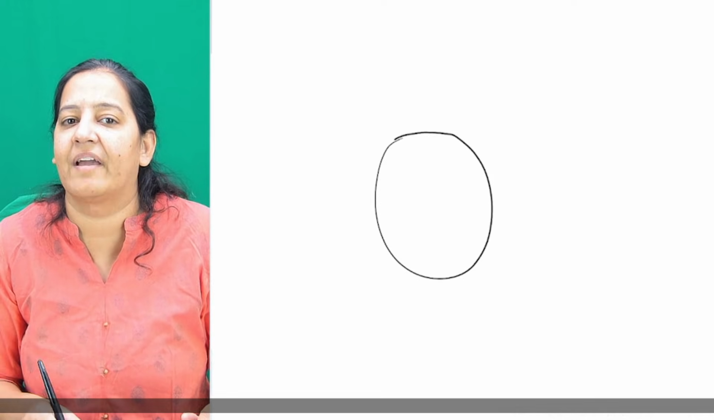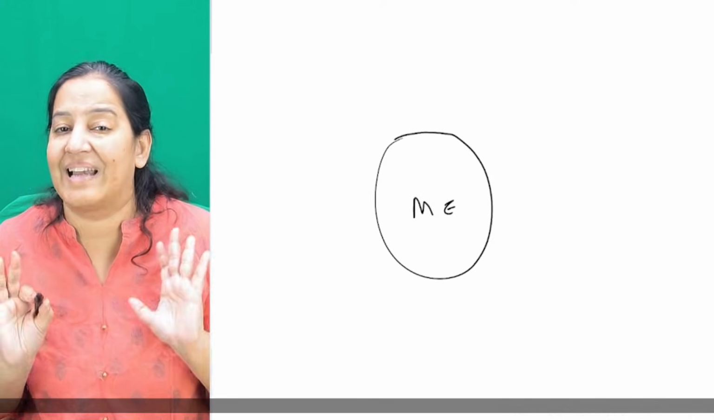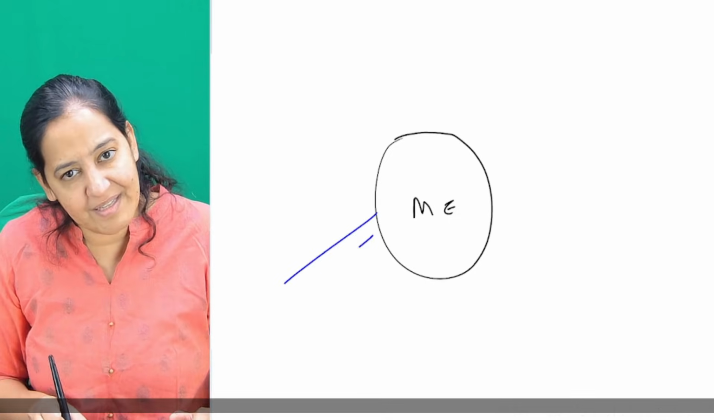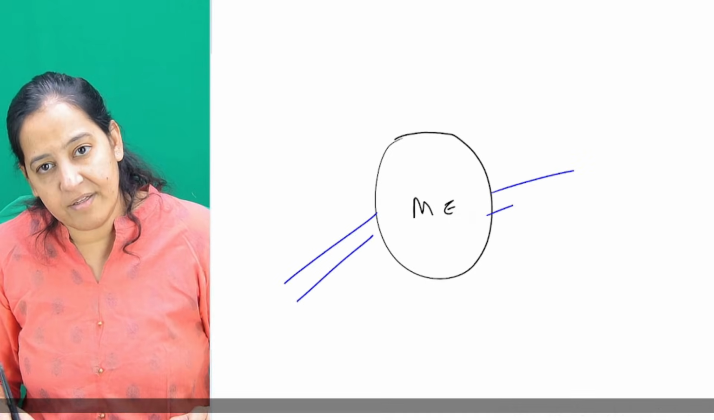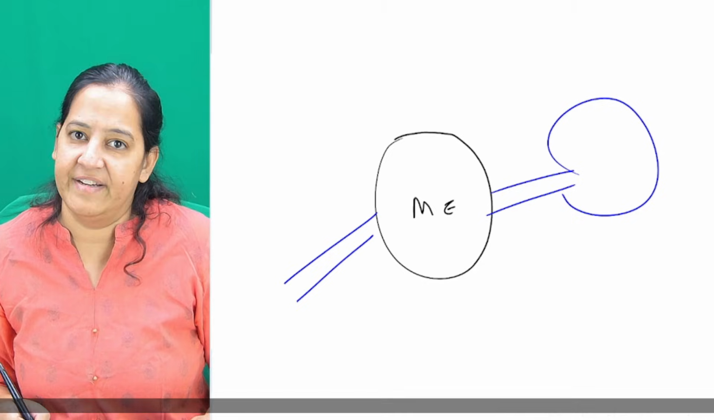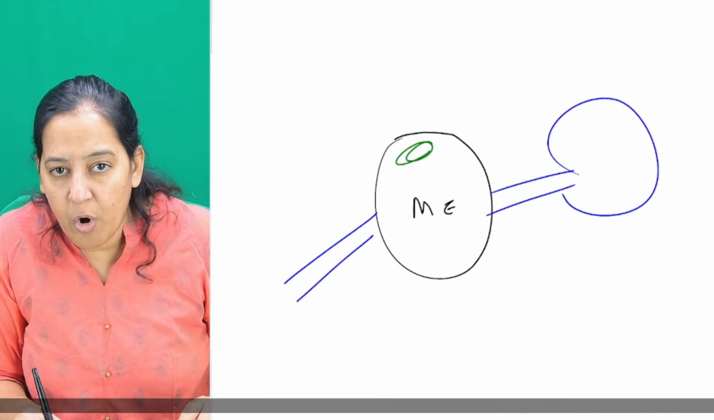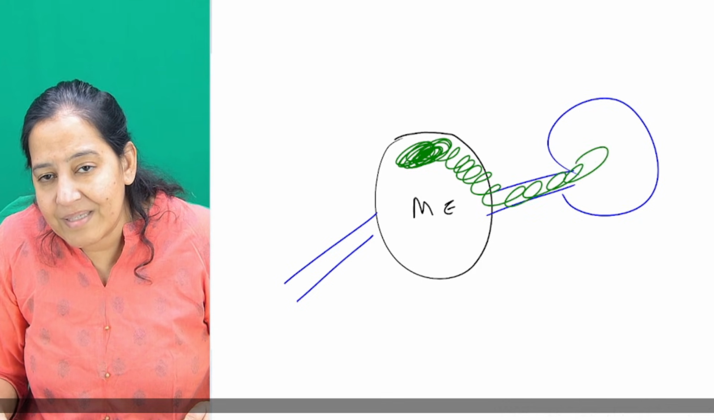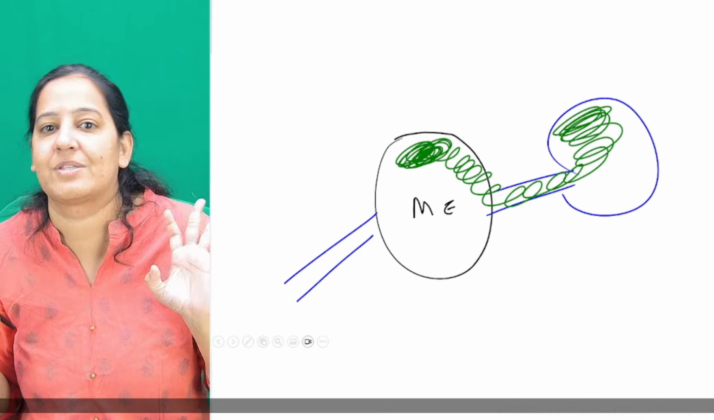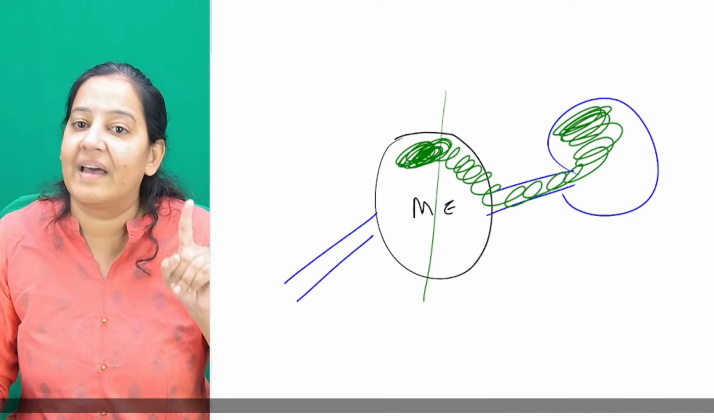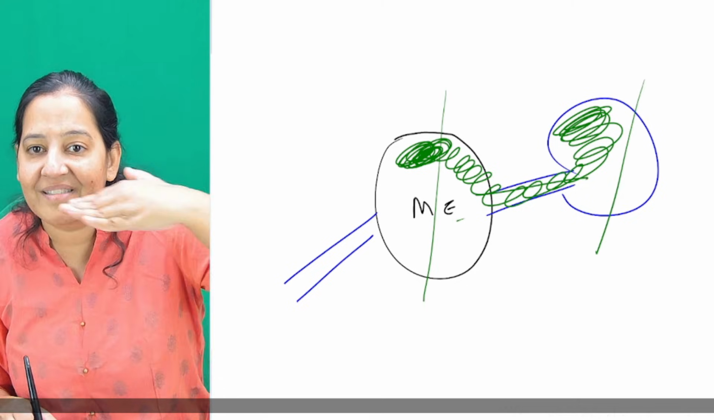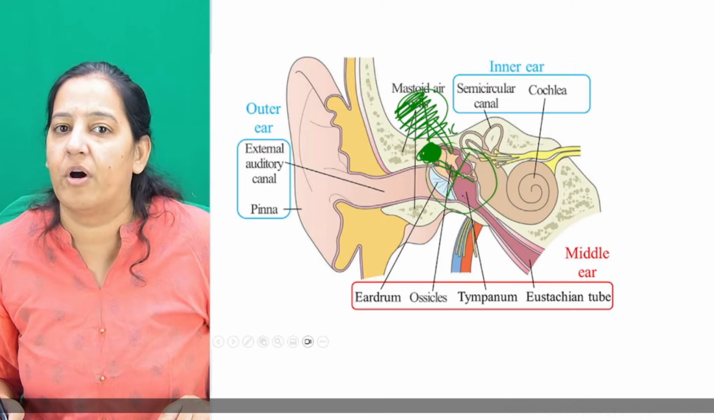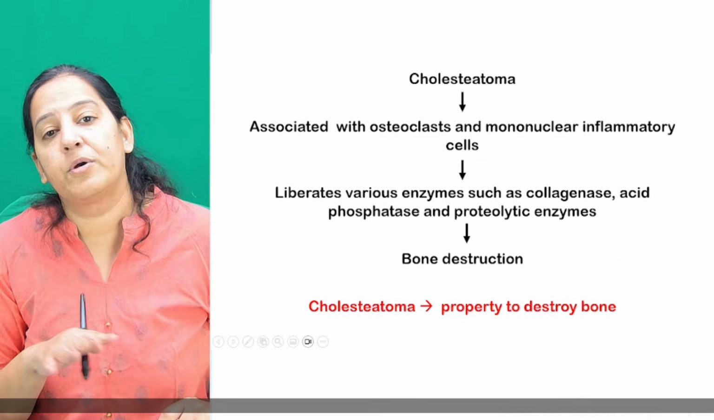You remember that diagram? This is the middle ear cleft. It is connected on one side with the eustachian tube, on another side with the mastoid antrum via aditus. So if there is a cholesteatoma over here, it will enter into the mastoid and destroy the mastoid also, because the middle ear is connected with the mastoid via aditus. How many of you got it? So this is how it keeps on destroying everything.